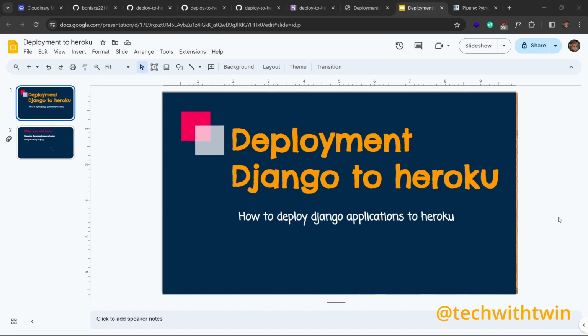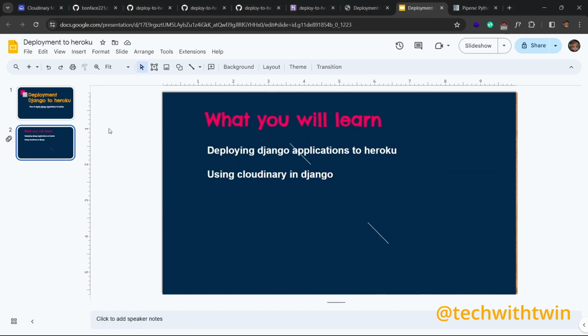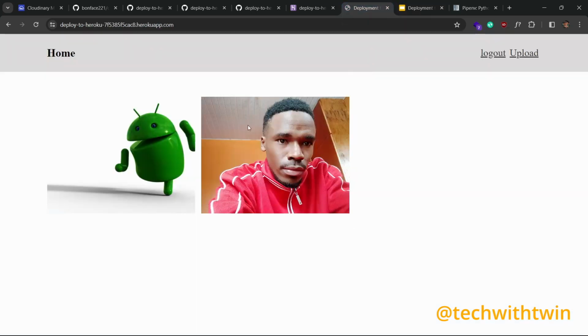So before we dive into it, I have a slide here which shows you what you should learn in this tutorial. The first thing you learn is deploying Django applications to Heroku using Cloudinary in Django. Yeah, so this is what we are going to build.